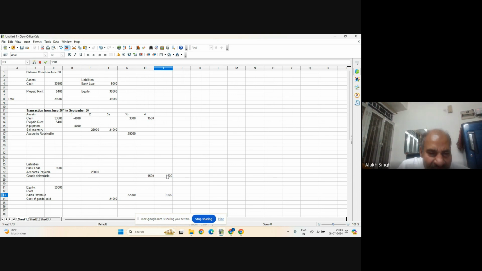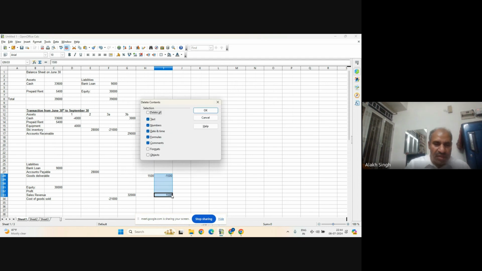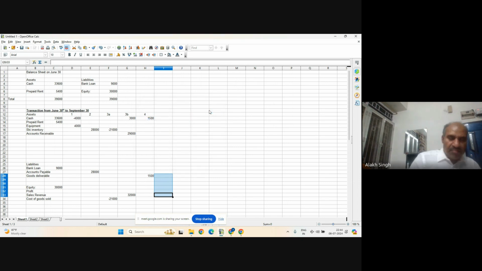So on 15th October, when the goods are delivered, we will write sales revenue 1,500, and since the goods deliverable has been delivered, we will reduce it with a minus. This reduces the liability because the goods have been delivered, and then the cash becomes the revenue. But this is not part of this period, since it happens after 30th September, so I deleted both.